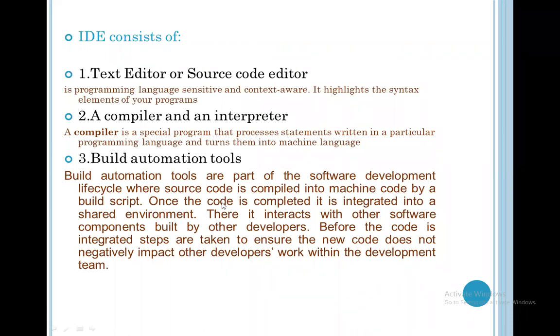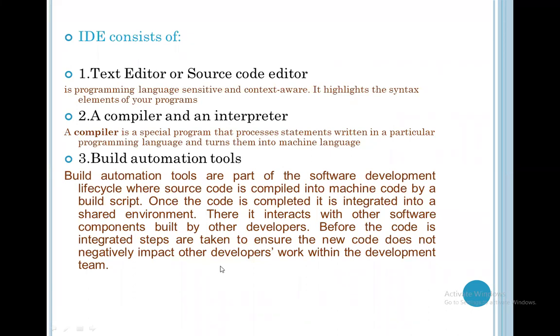Because a Windows application does not run on Android, and an Android application does not run on Windows. But if you want to run the same program on another platform, you have to convert it to a hex file, and then you can build it anywhere and run the program.